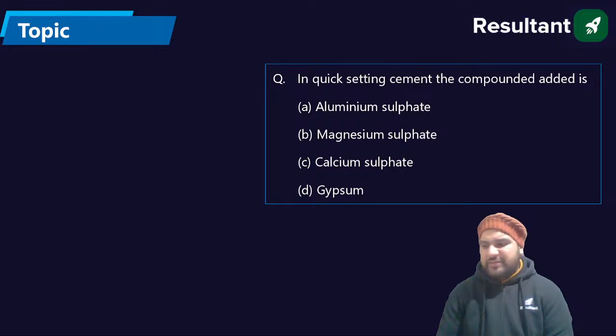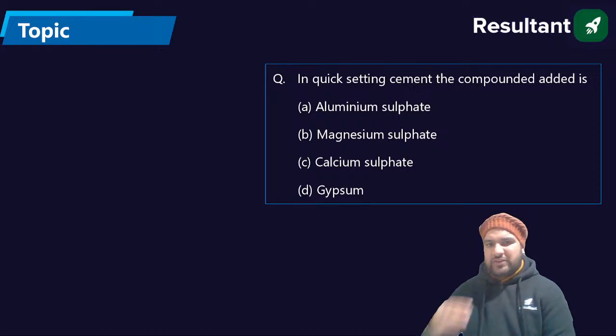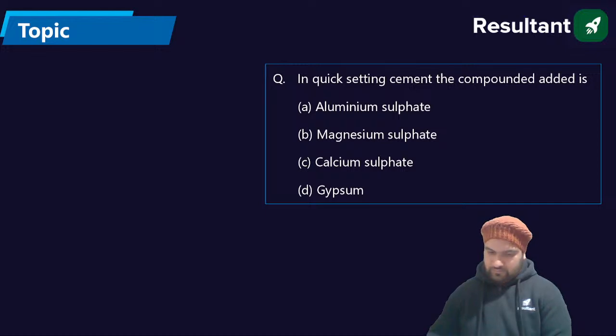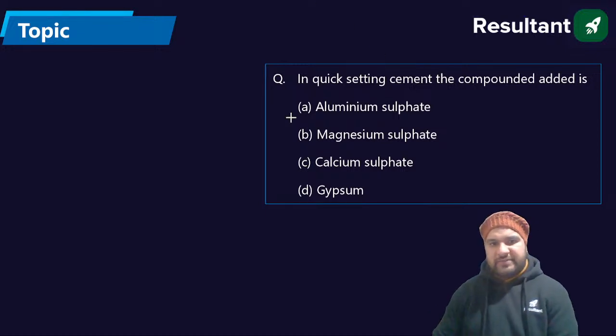Calcium sulfate is also gypsum. What are you doing? Calcium sulfate is also the gypsum. So what is the answer now? A. Okay, aluminum sulfate is added in case of the quick setting cement.